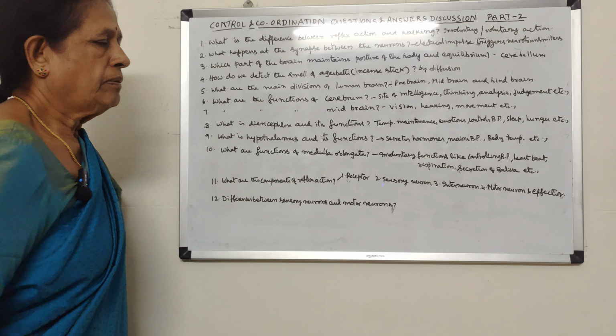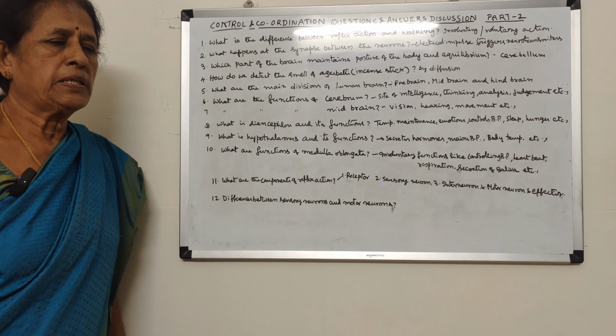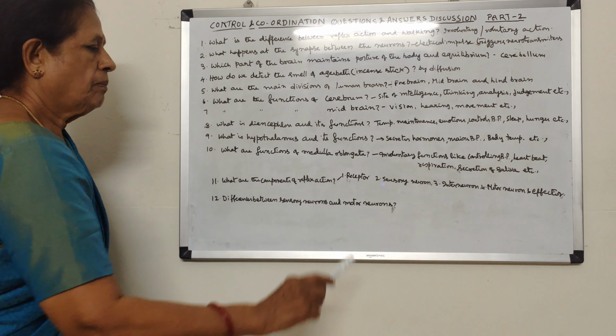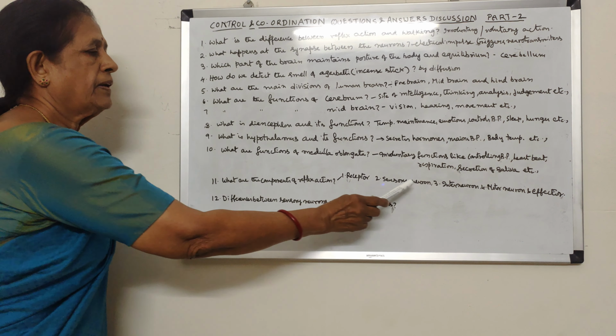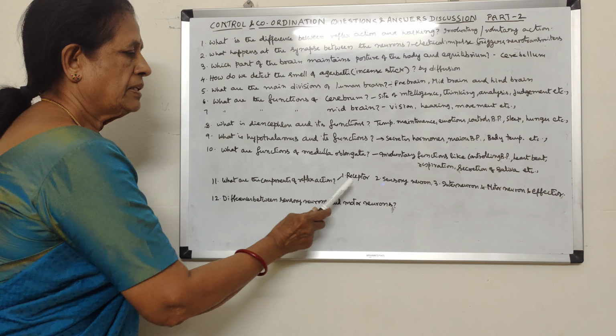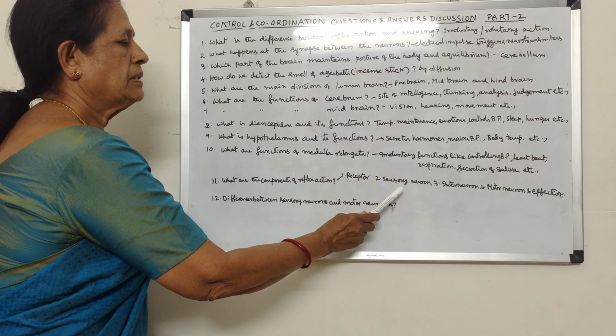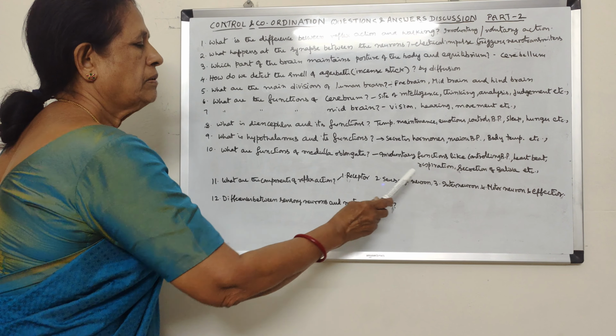What are the components of reflex action? For a reflex action to take place, there are many components, and all these together form the reflex arc. First, the receptor receives the impulse. The sensory neuron carries the impulse to the spinal cord.